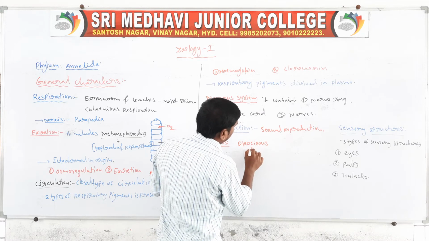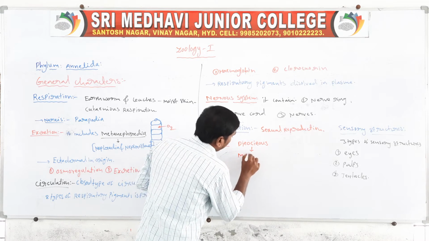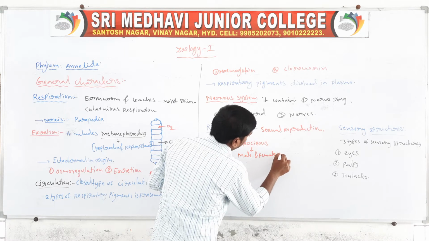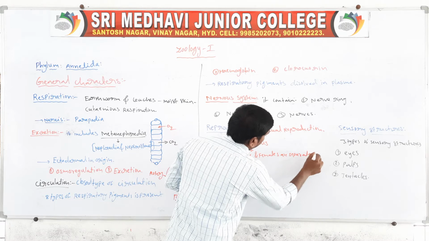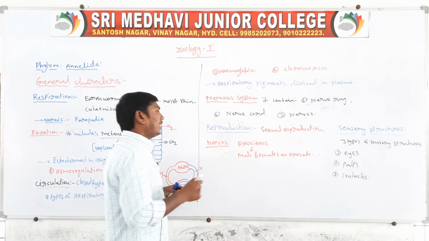Dioecious. Dioecious means males and females are separate. Male and female are separate.